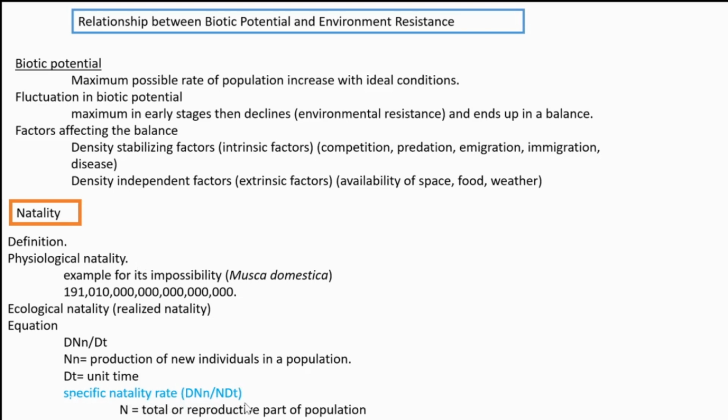Specific natality rate is dNn by ndt. Then capital N is there. Capital N means total of reproductive part of population. Among that population, how many are in reproductive age? That number is capital N.